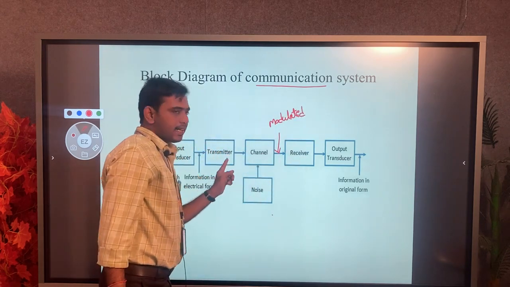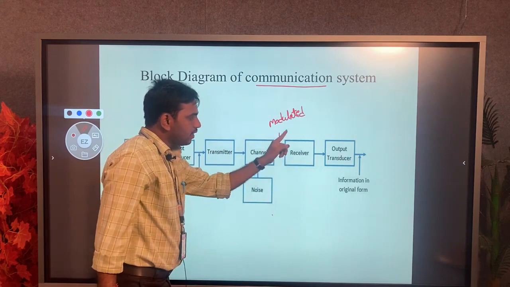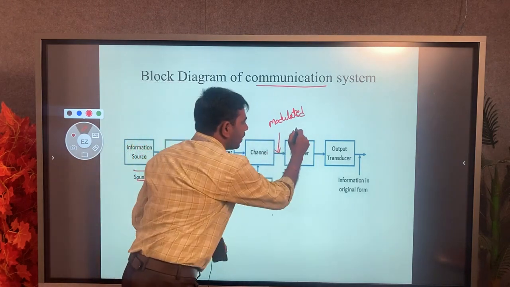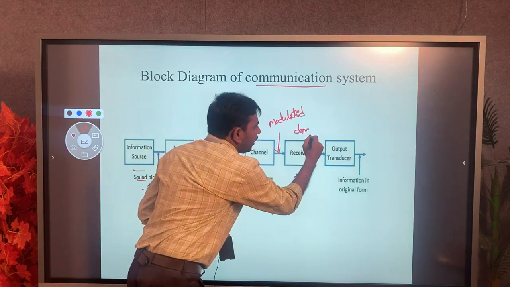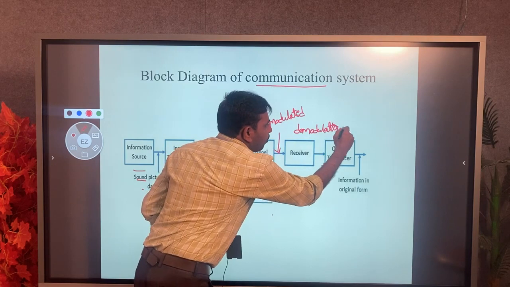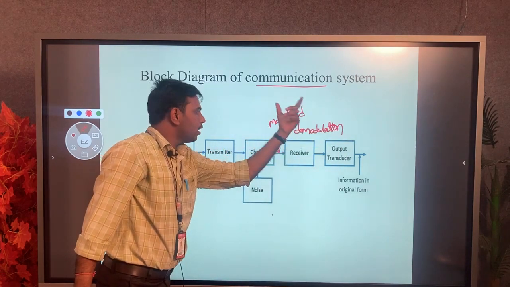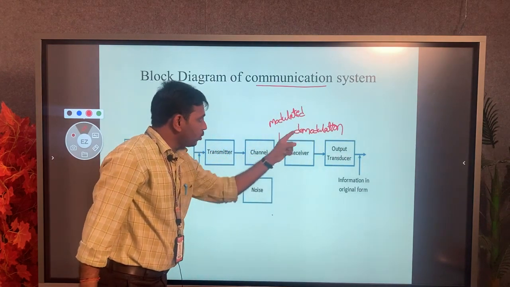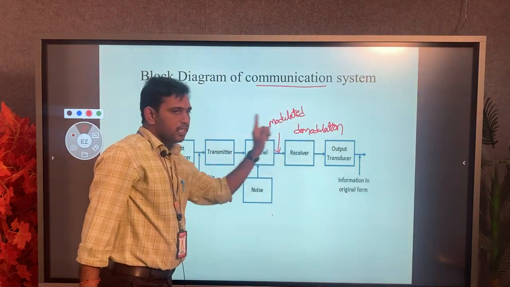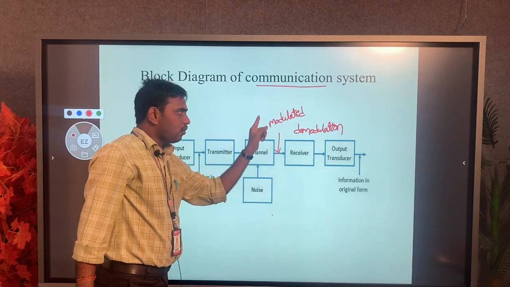The main function of the receiver is demodulation. The important word here is demodulation, which is the reverse process of modulation.